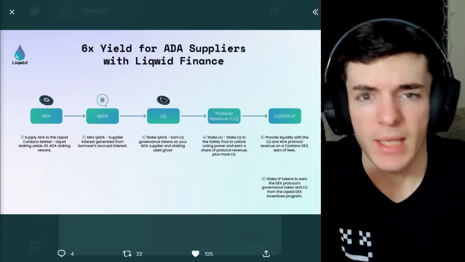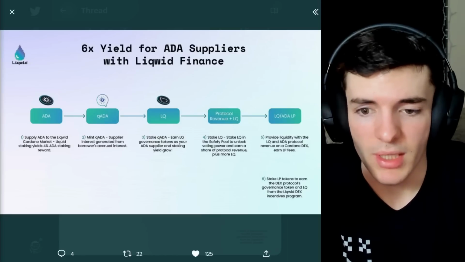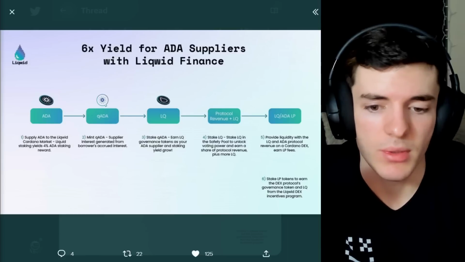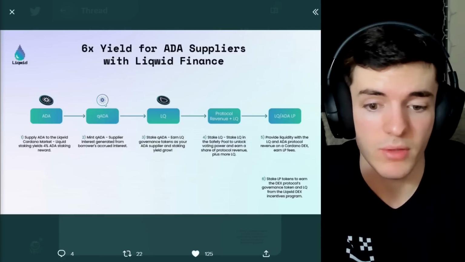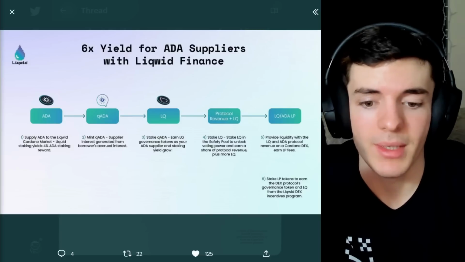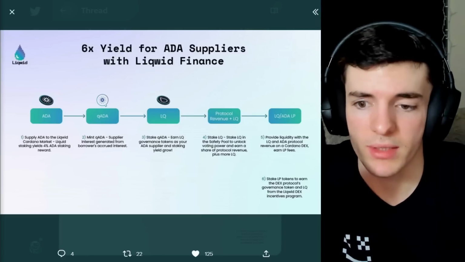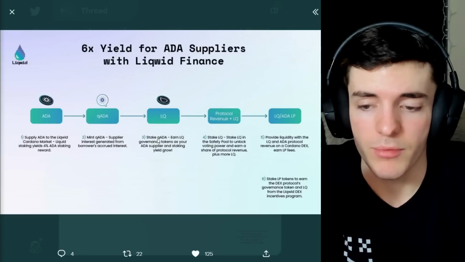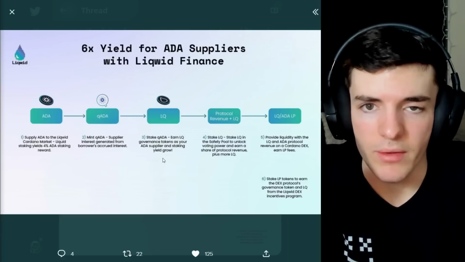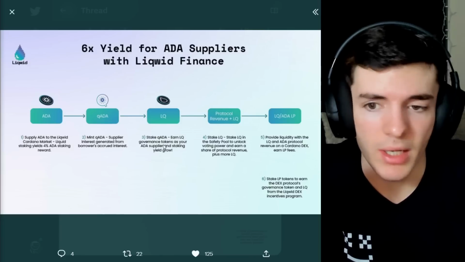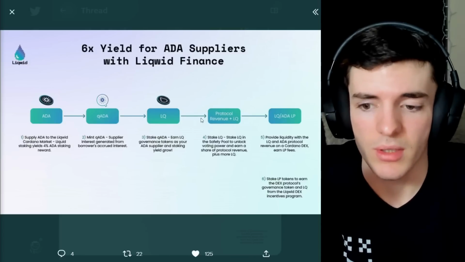I myself don't really want to manage a position like that, so I probably won't be doing that yield stream. But on top of that, there's also the staking of liquidity pool tokens to earn the DEX's protocol governance token and LQ from any Liqwid DEX incentives program. Now, those last yield streams are not as attractive, but these two right here, for taking part in the ecosystem and staking your qADA, which you get from supplying ADA to Liqwid Finance, is another nice bonus yield if LQ's price is worth anything, as there has been a lot of talk of emissions and things going on thus far.